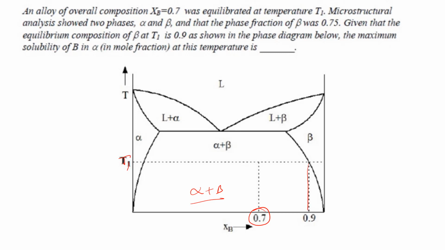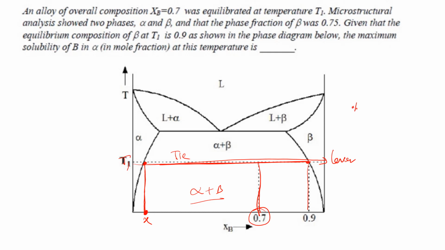The maximum solubility of B in alpha in mole fraction at this temperature is. So it is asking about this composition, okay. So let this composition be X. So we will apply the lever rule here, right? So this will be my tie line, and this is the composition of the alloy.